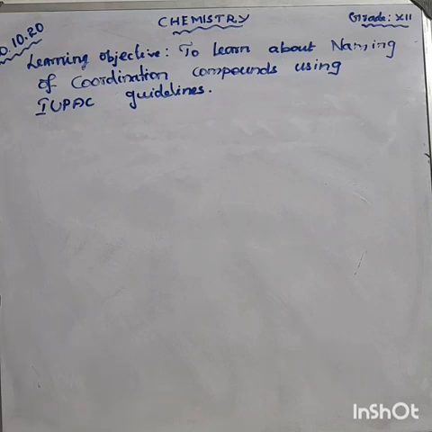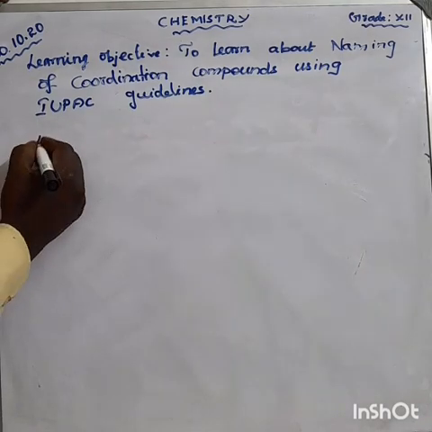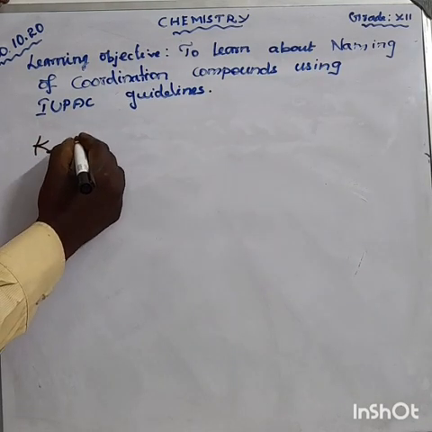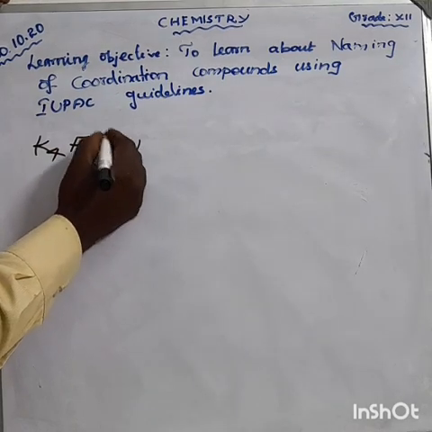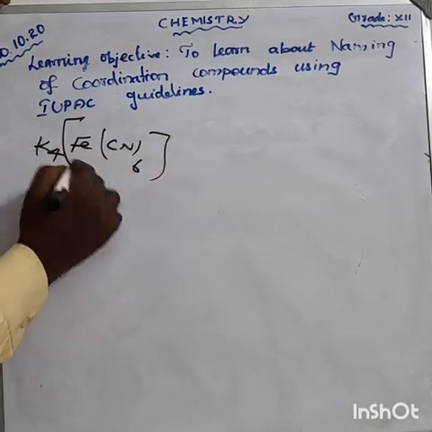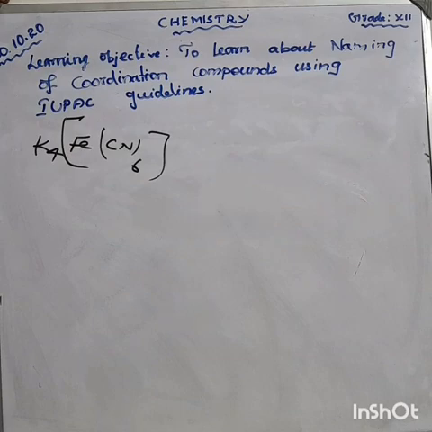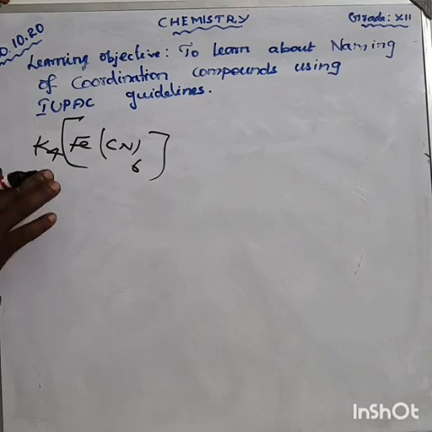Here, I am taking one of the examples, K4[Fe(CN)6]. This is one example of a coordination compound. How are we going to say the IUPAC name for this compound?